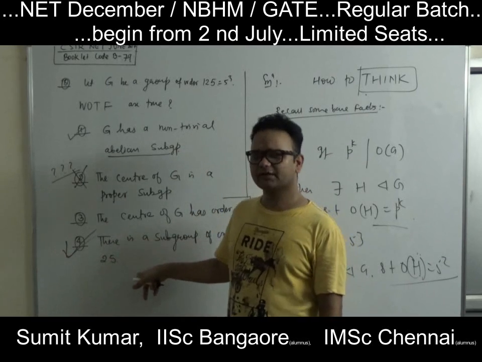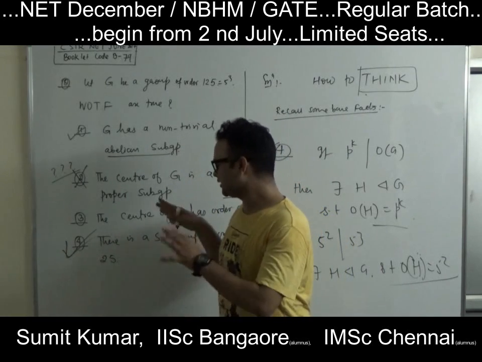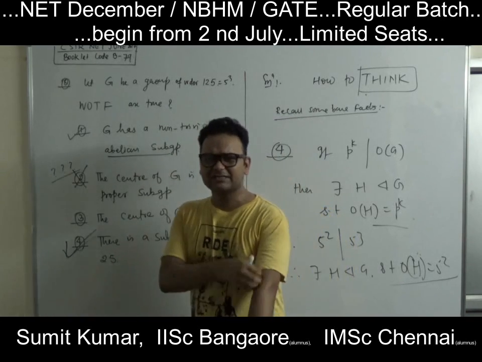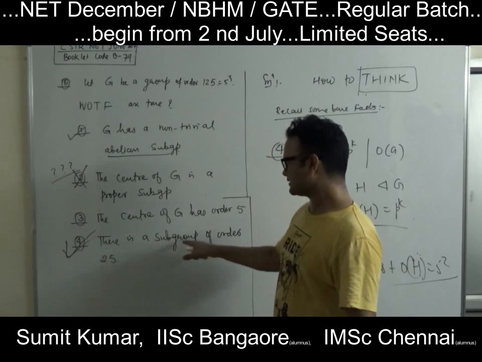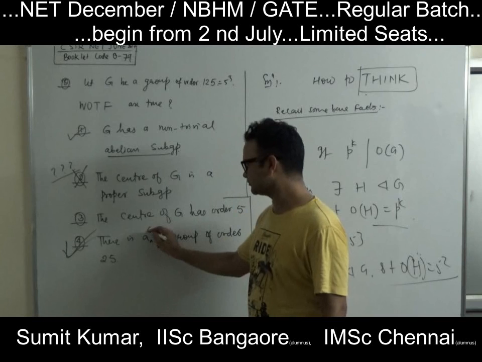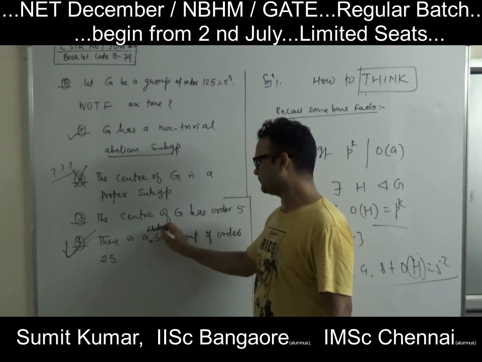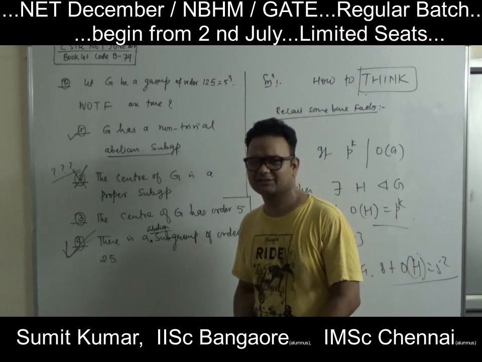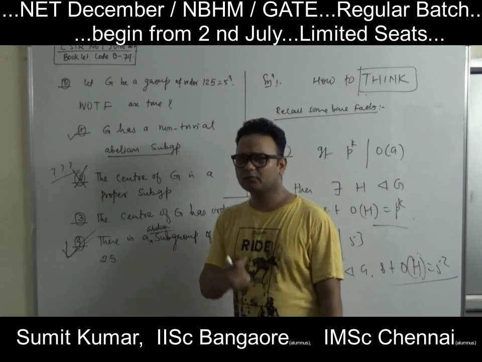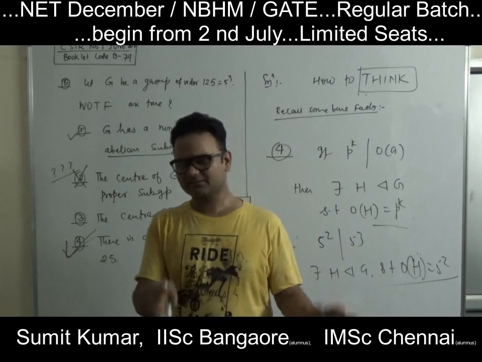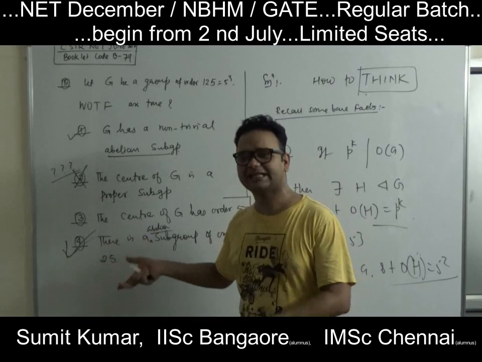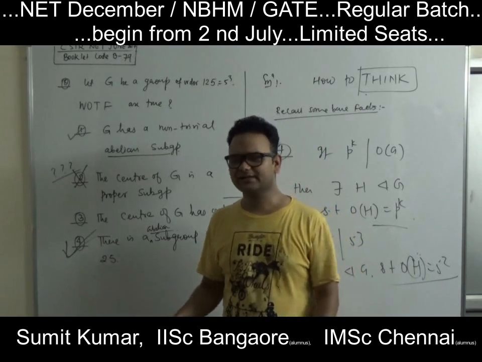So you can also get a non-trivial abelian subgroup of order 25 in this. So this is also possible. So that's the way to do this. So they have asked whether there exists a subgroup of order 25. If they ask whether there exists an abelian subgroup, if I add here abelian subgroup of order 25, is it true or wrong? Here students will feel difficulty. Yes, any group of order p squared is abelian. So this is the fact. So you will get an abelian subgroup. So then this question will become more interesting. Okay. So do it like this.